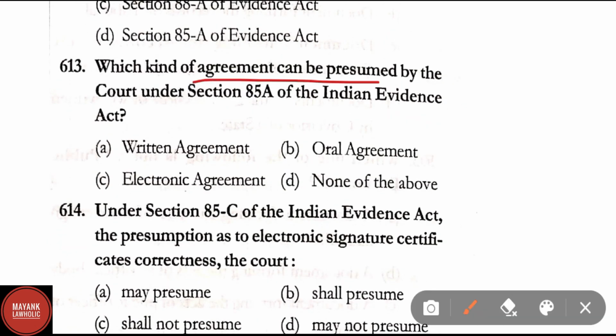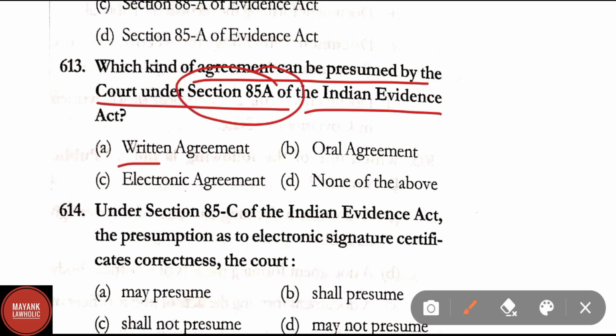Question number 613. Which kind of agreement can be presumed by the court under section 85A of the Indian Evidence Act? Written agreement, oral agreement, electronic agreement, none of the above. Correct answer here is option C, that is electronic agreement.